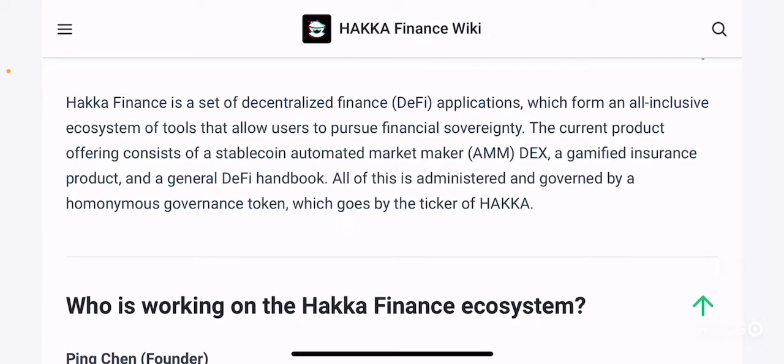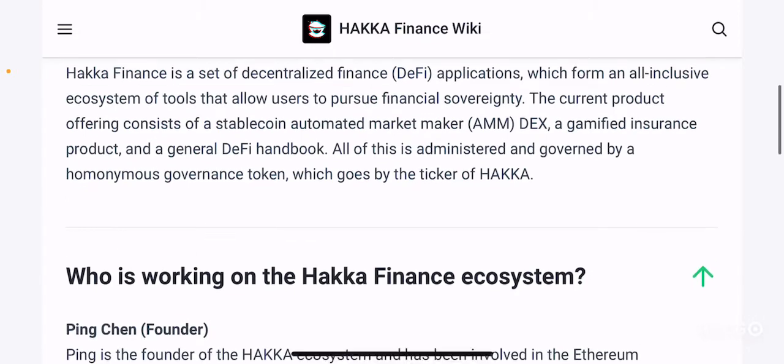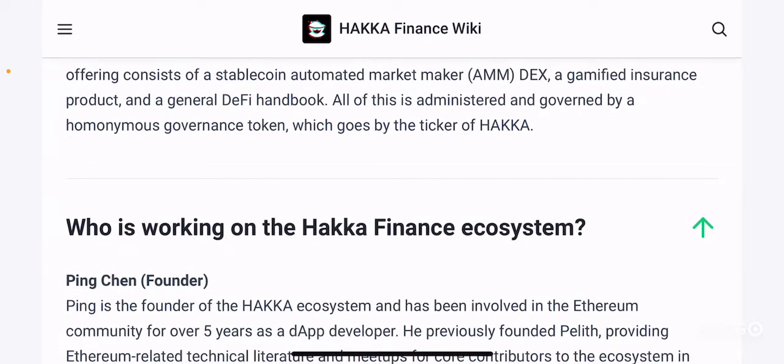A gamified insurance product. When it comes to insurance products, there are several popular ones such as Nexus Mutual. So they basically have a gamified version of an insurance product, similar to a gamified version of Nexus Mutual. So that's another interesting DApp that they have, and a general DeFi handbook. They also want to educate people on what DeFi is, and they have a general DeFi handbook as well, right? All of this is administered and governed by a homonymous governance token, which goes by the ticker Hakka.